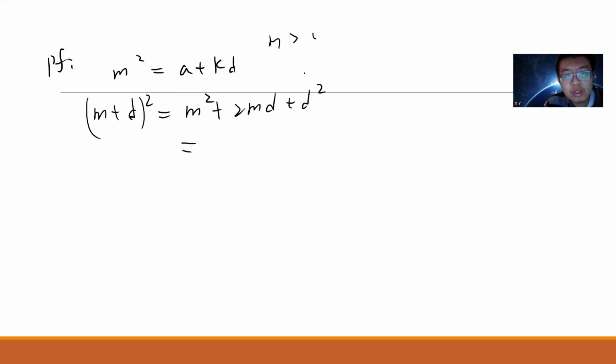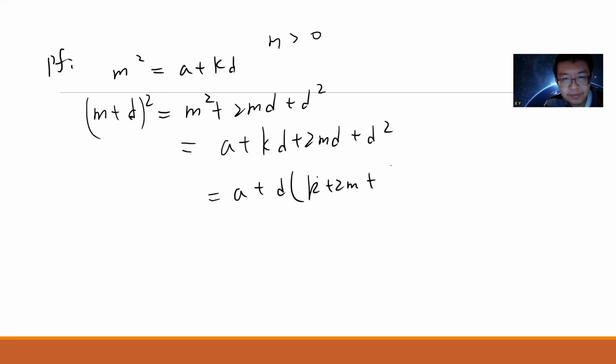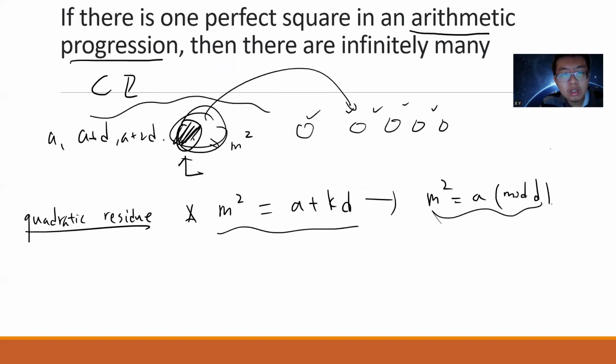Without loss of generality, I can assume m squared equals a plus kd. Then I will get a plus kd plus 2md plus d squared, which is a plus d times k plus 2m plus d. So this must also be an integer, and I can also assume kd is positive or negative, it doesn't matter. So a plus d times something must be in the arithmetic progression, and it is a perfect square. So this is the proof.